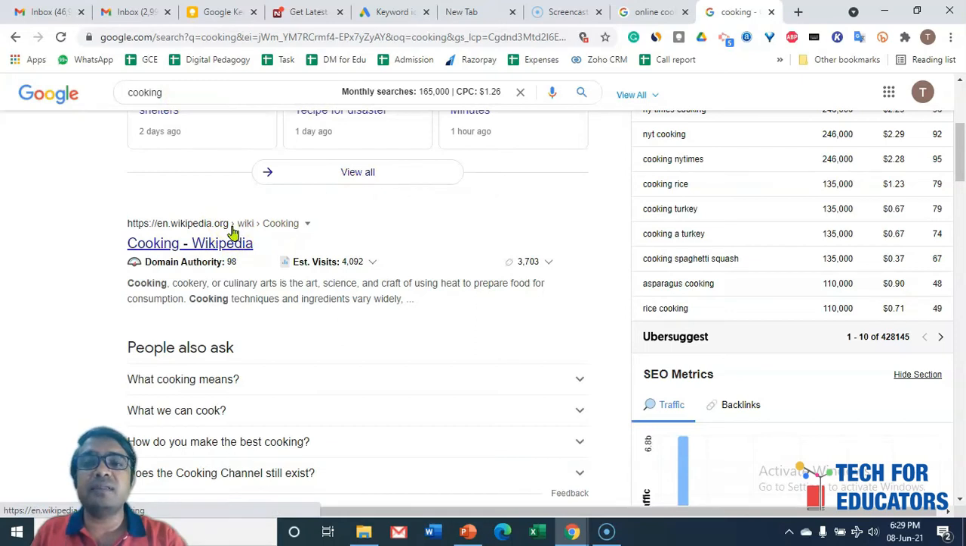So what does it mean? They are not targeting the cooking keyword. They are targeting online cooking or online cooking classes. So this is the thing that we have to keep in mind. As an advertiser, we have to give the option on which keywords or combination of keywords we want to show our ad.